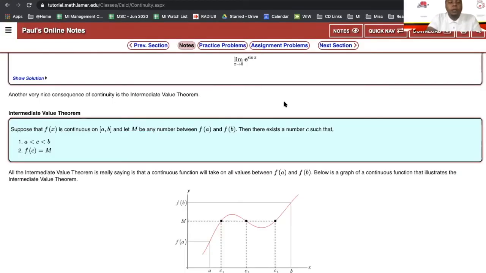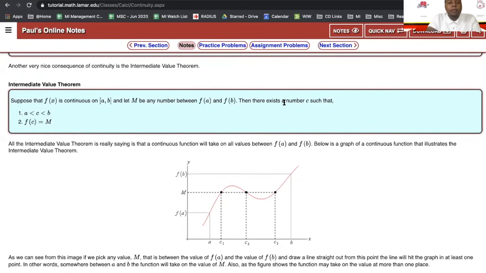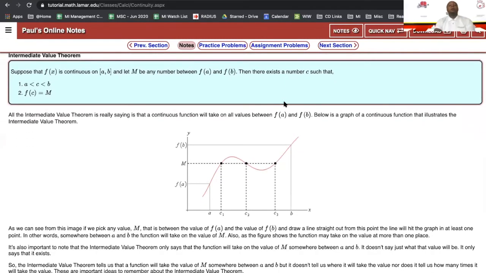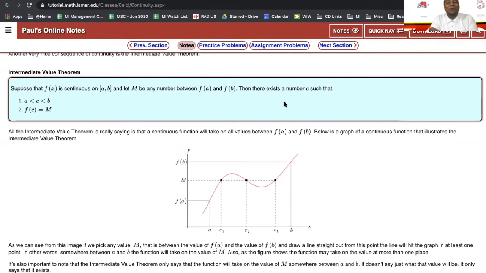But what I did want to talk to you guys about lastly is the intermediate value theorem, which you will most likely see shortened as just IVT. So the intermediate value theorem tends to be what some people think is common sense. So sometimes in math, we just want to lay out this law to make sure everyone understands. Because believe it or not, everyone does not have common sense. Not that you guys don't, I'm sure you do. So let's talk about the intermediate value theorem.